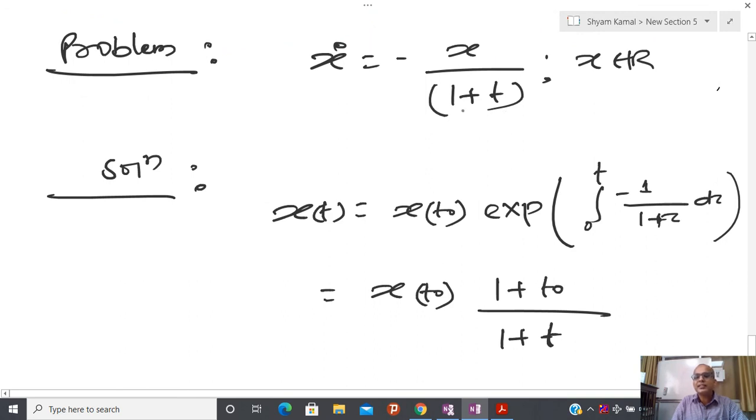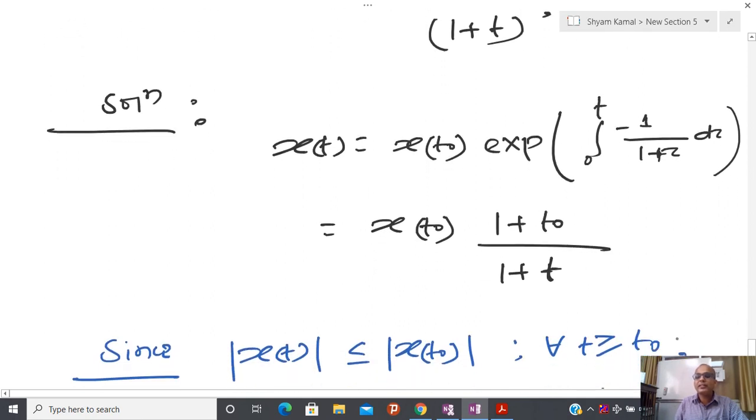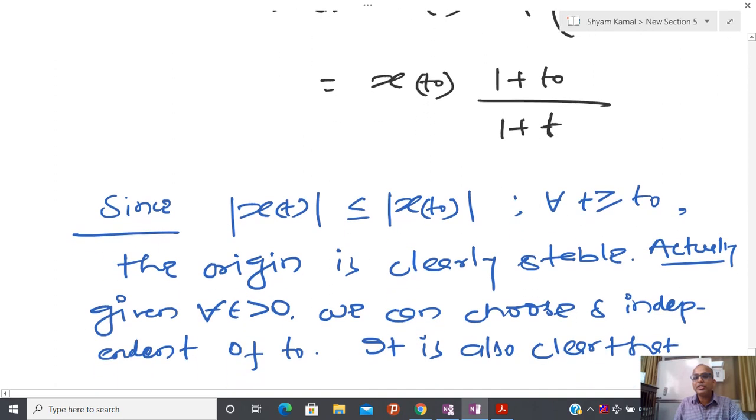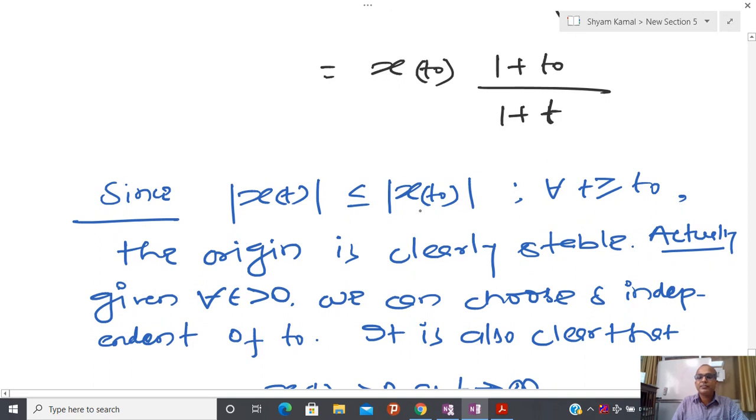If you consider this system, then again you try to see that x(t) equals x(t0) exponential integral from 0 to t of 1 by 1 minus tau. If you solve this, then you get this kind of expression. Now as t tends towards t0, it is possible to show that for all t0 I have this kind of condition.